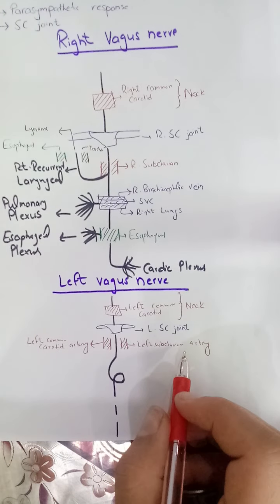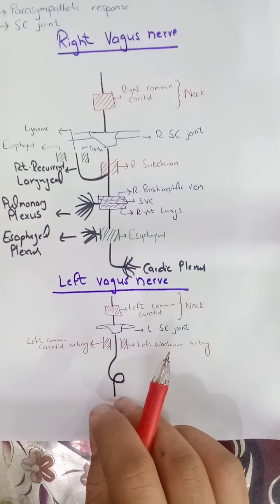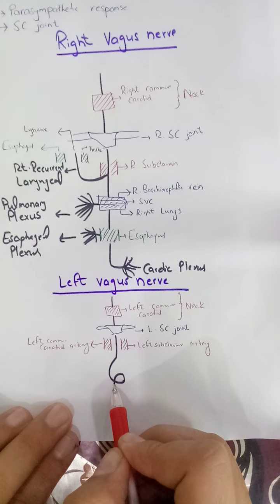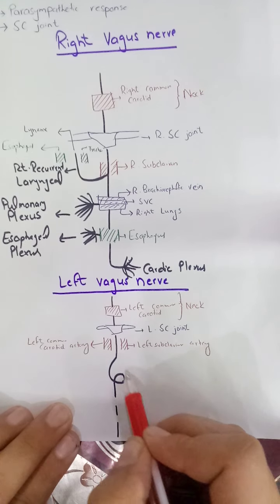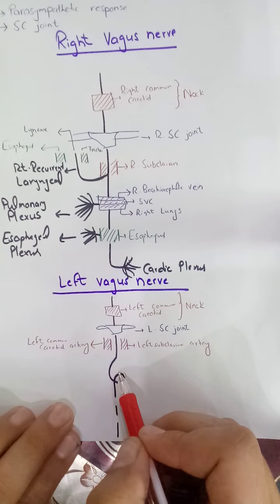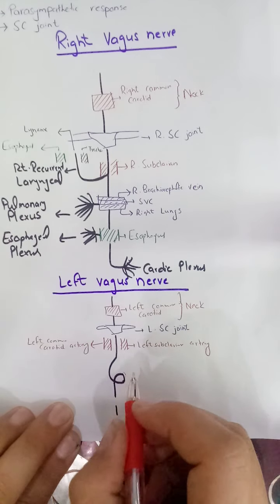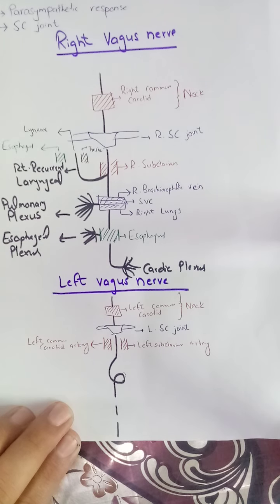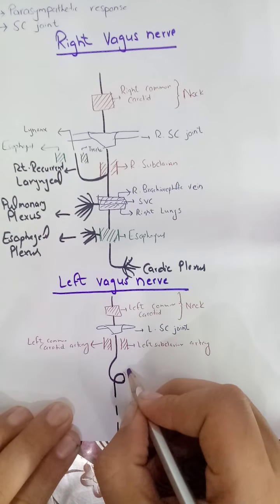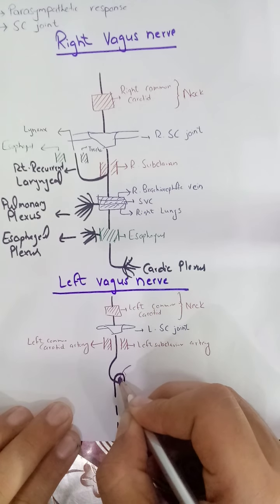Then when it reaches the level of the arch of aorta, it will diverge posteriorly to the left phrenic nerve. From here the left phrenic nerve is also passing. I will show it with a different color. The left phrenic nerve will pass like this.